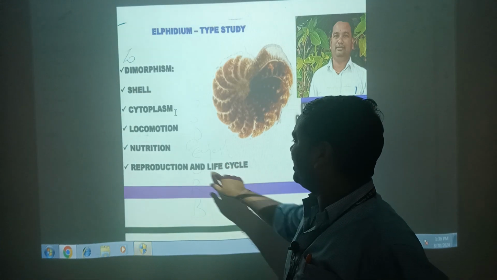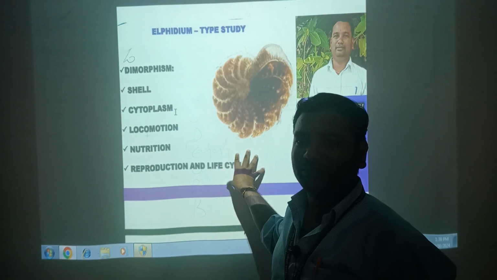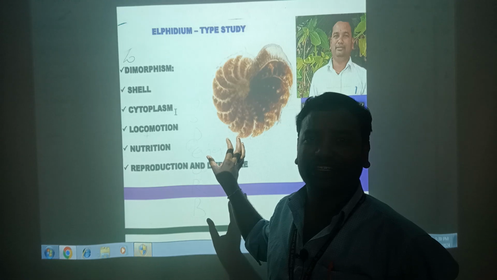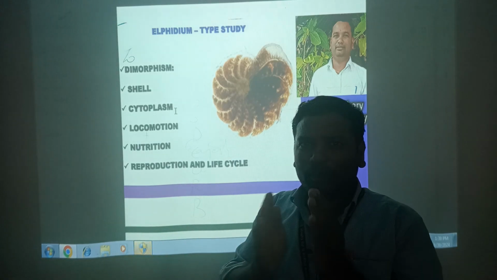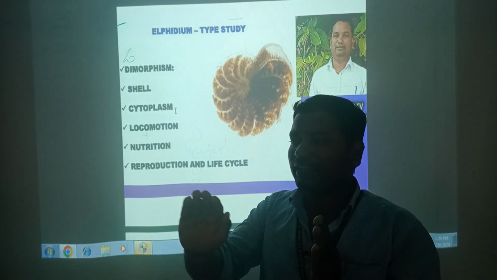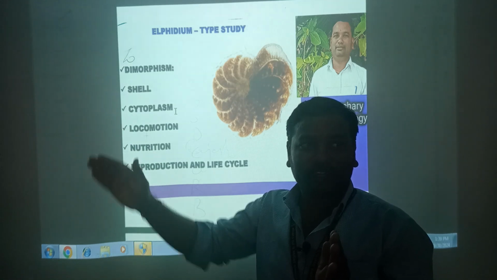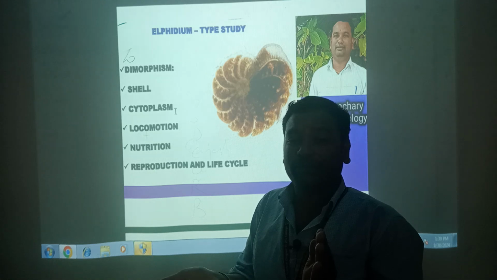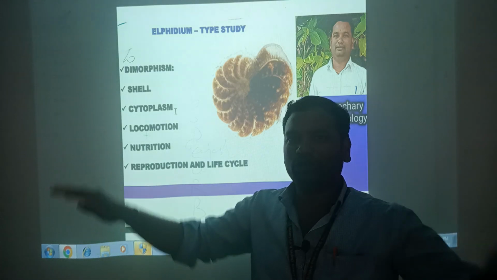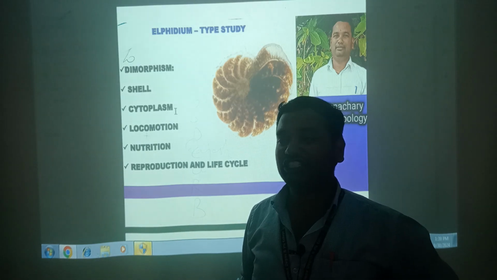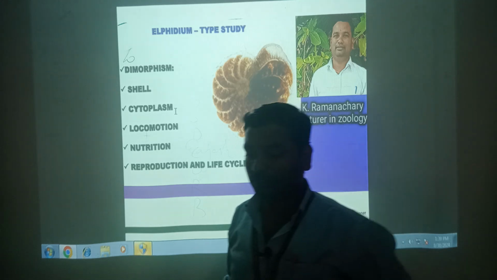Reproduction and life cycle are very important. The life cycle shows alternation of generation, or metagenesis. The microspheric form participates in asexual reproduction and changes into the megalospheric form. The megalospheric form participates in sexual reproduction and changes into the microspheric form. This whole phenomenon is called alternation of generation or metagenesis.